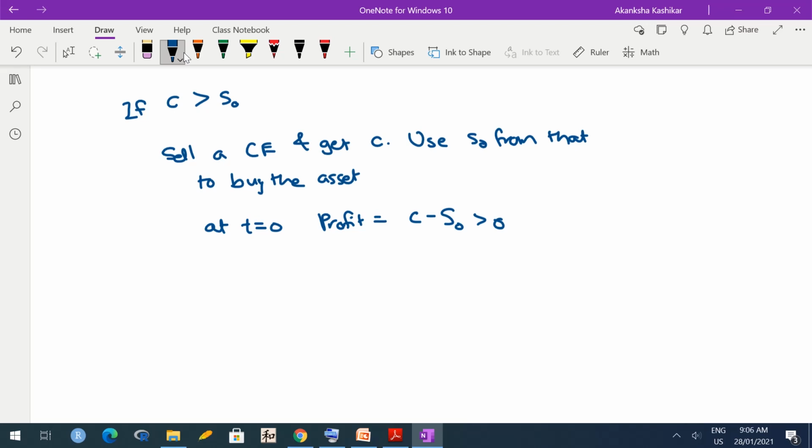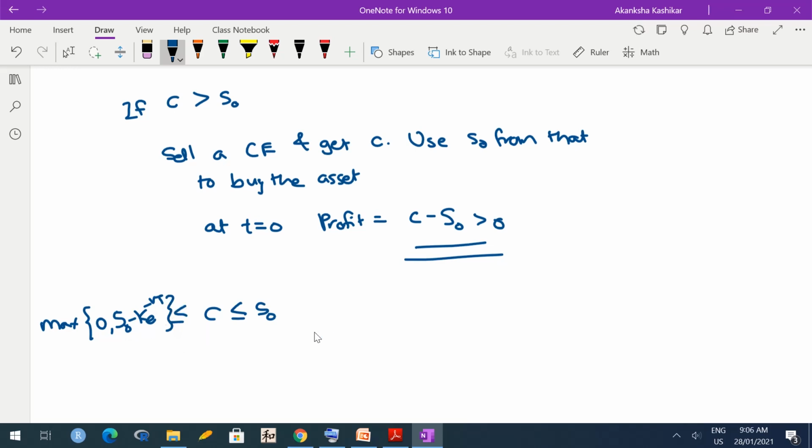So we would either get K or we would get ST. But it is okay because anyway we did not invest any of our own money. So there is a pure, risk-free profit, and hence C should not be greater than S0. So C must always be less than or equal to S0. So we have an upper as well as a lower bound for a European call option.